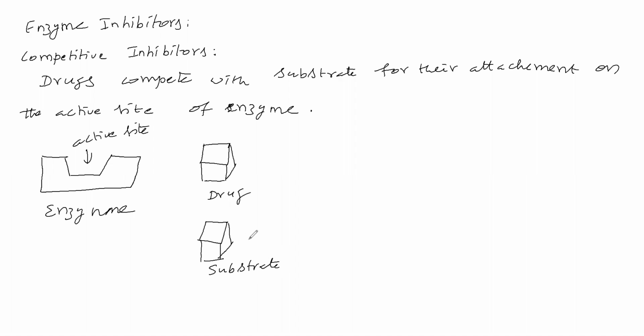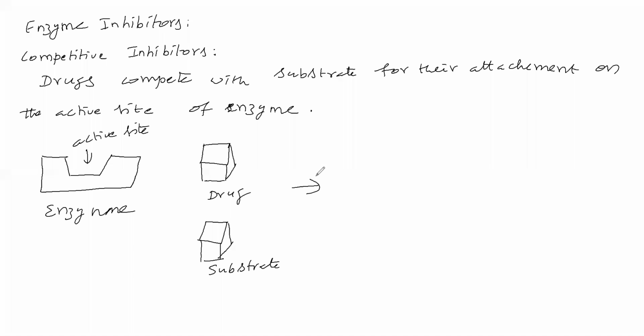Now, which is going to the active site of the enzyme? The drug is going to the active site of the enzyme before the substrate. The drug moves faster than the substrate towards the enzyme active site. So at the enzyme active site, the drug will be there, but not the substrate. Therefore, drugs compete with the substrate for their attachment on the active site of the enzyme. Therefore, it is called competitive inhibitors.